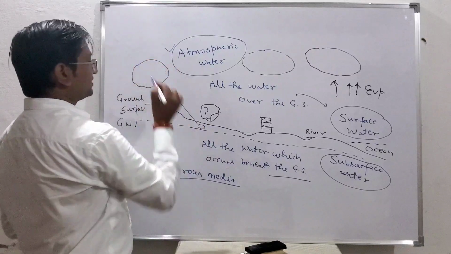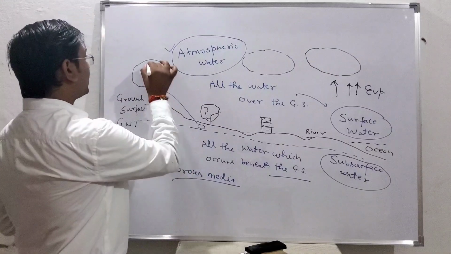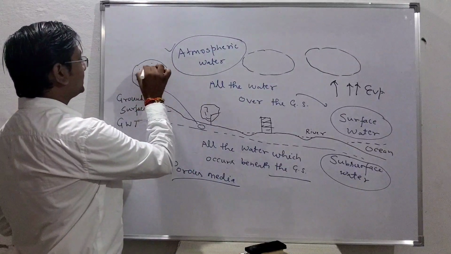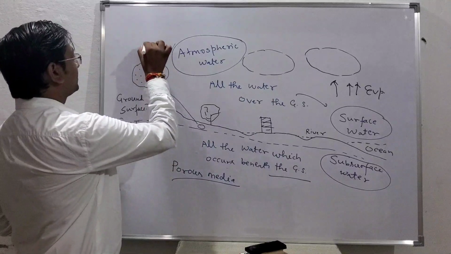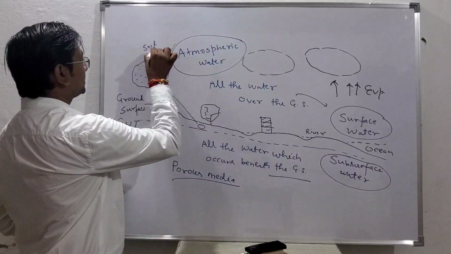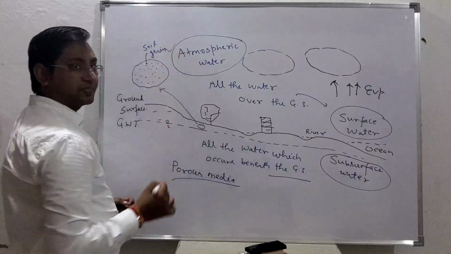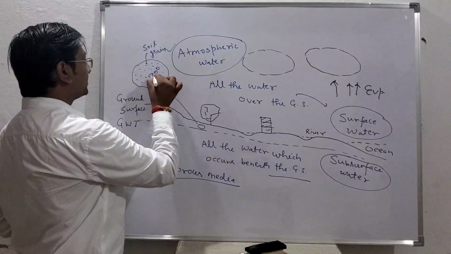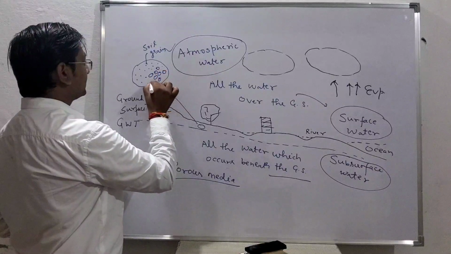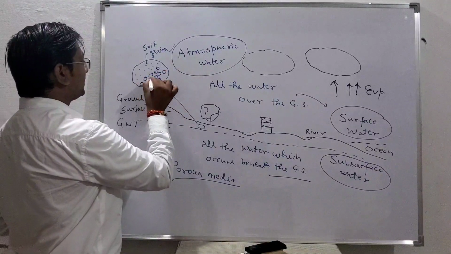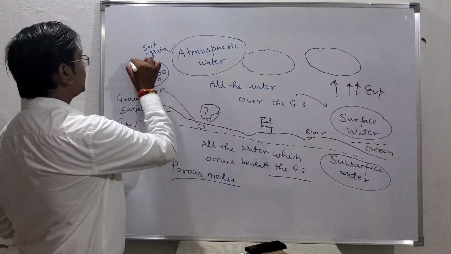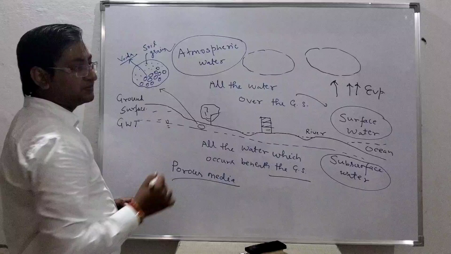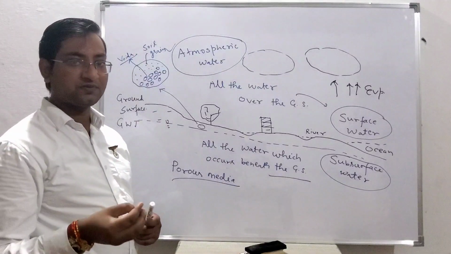This is some soil sample, so a lot of solid particles, soil grains may be there. In between these solid particles are the voids. How much void space there will be depends on the type of soil.